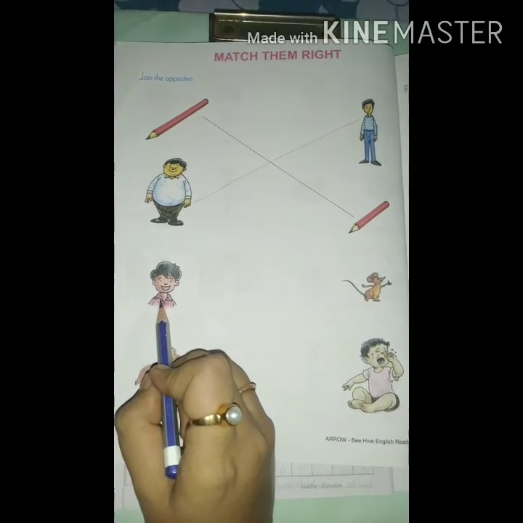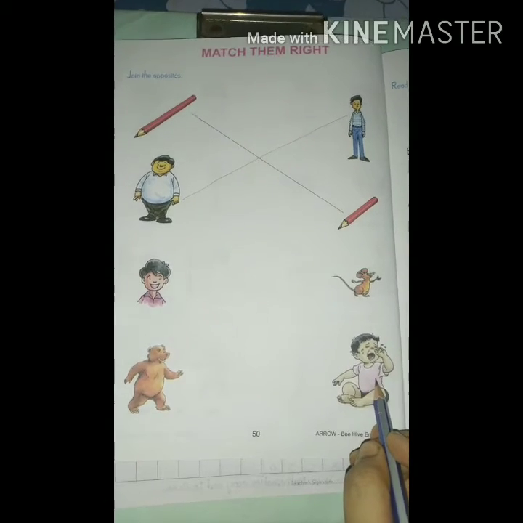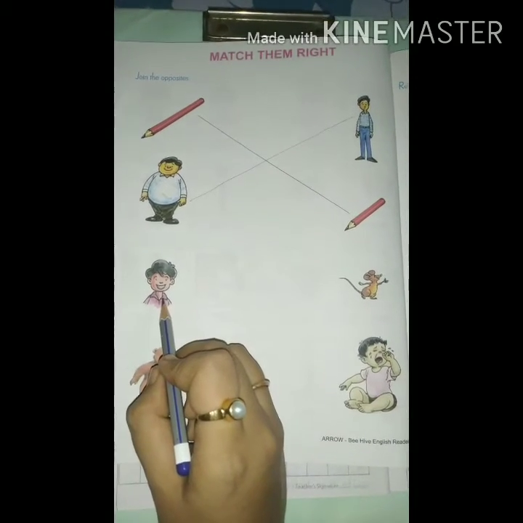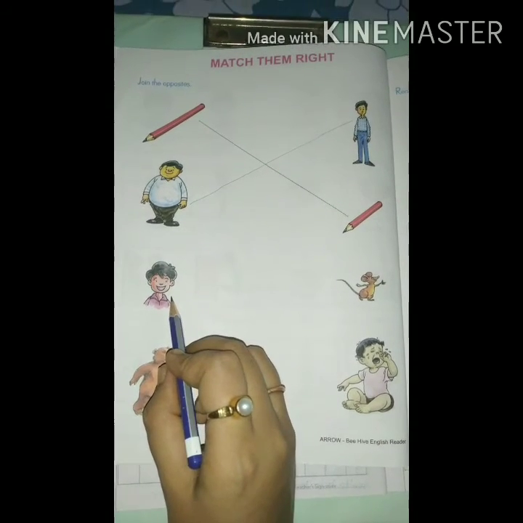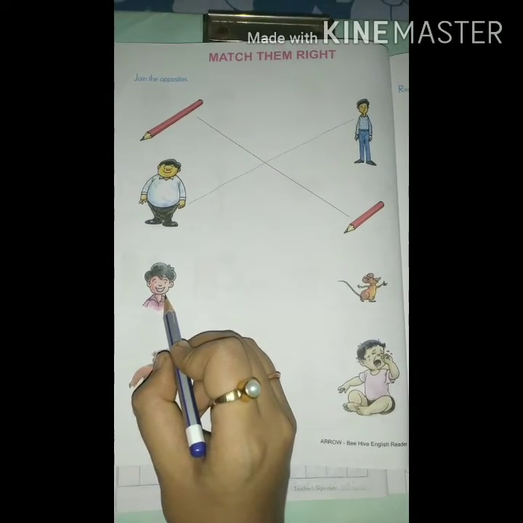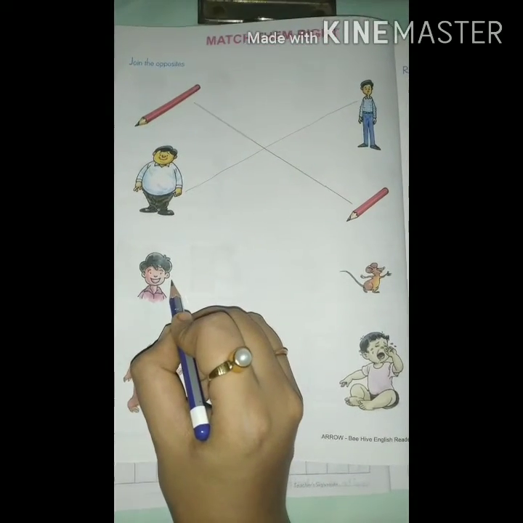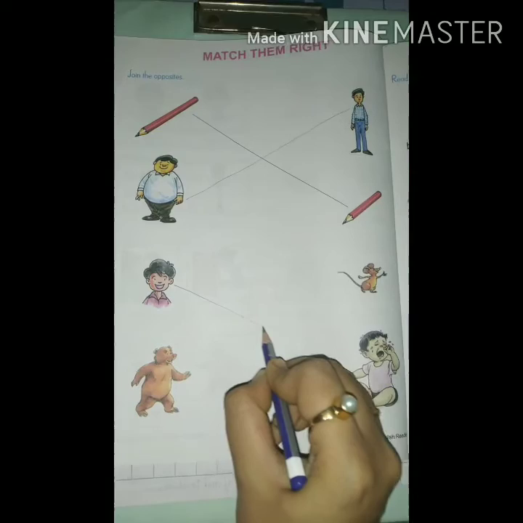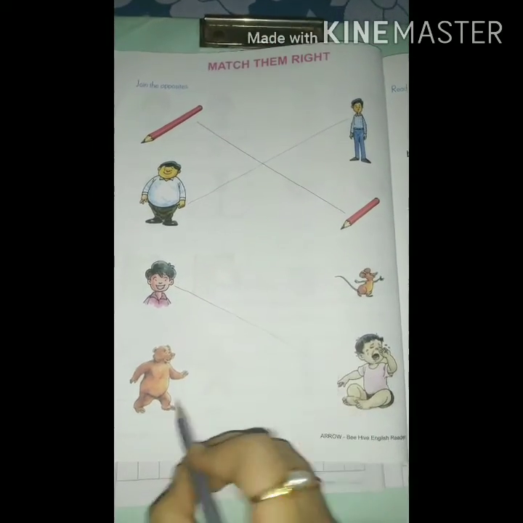The boy is laughing and the boy is crying. We know that opposite of laugh is cry. So we will match laugh with cry, like this. Now the next one.